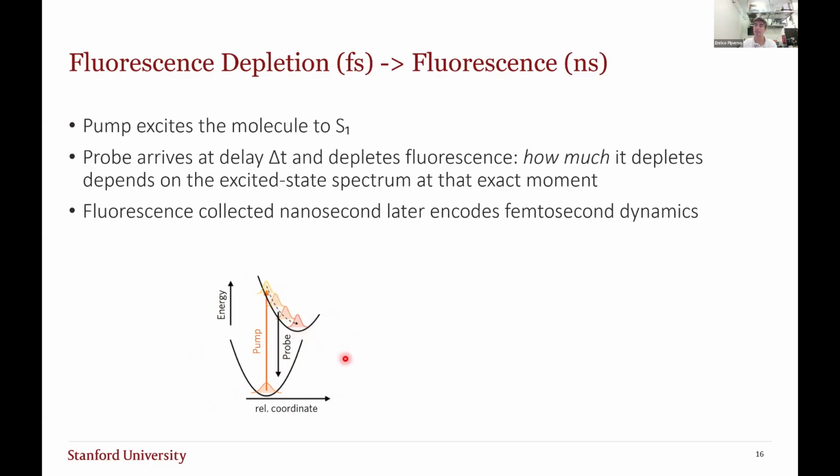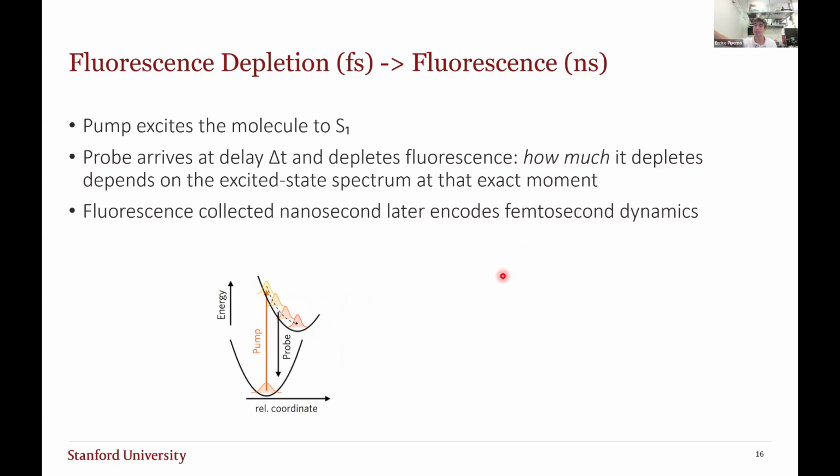It can vibrationally relax, like I mentioned, go down to that ground vibrational energy level, but it can also oscillate and so on and so forth. The pump is bringing this electron from the ground state to the first excited state. Now, the probe arrives at a very specific delay time, delta t, and this depletes the fluorescence from that molecule. And exactly how much it depletes depends on the excited state spectrum at that exact moment.